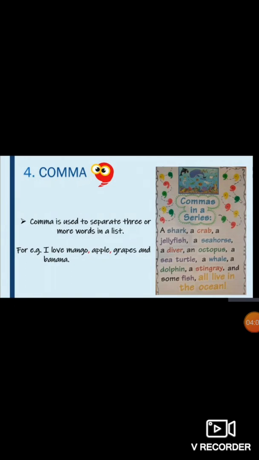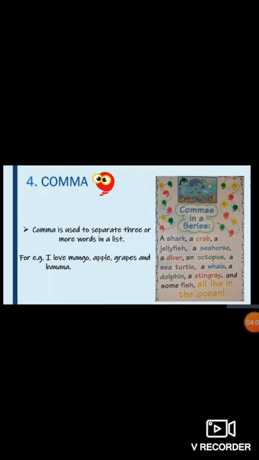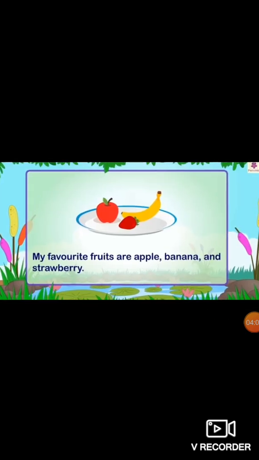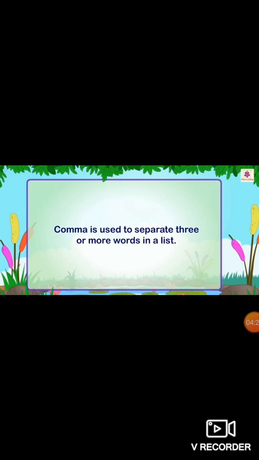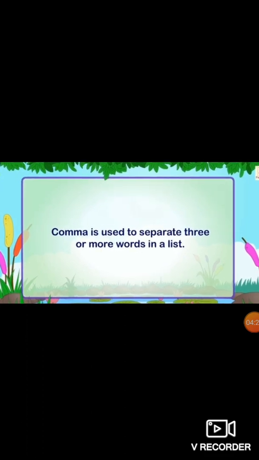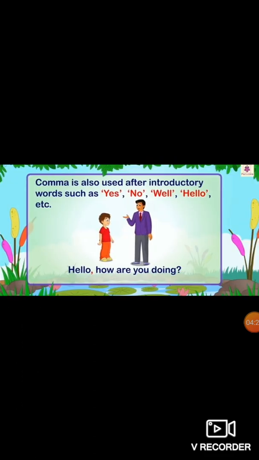So we have separated them by putting a comma. See a few more examples. My favorite fruits are apple, banana and strawberry. Here more than three words are there, so we have separated them by putting comma. So comma is used to separate three or more words in a list.